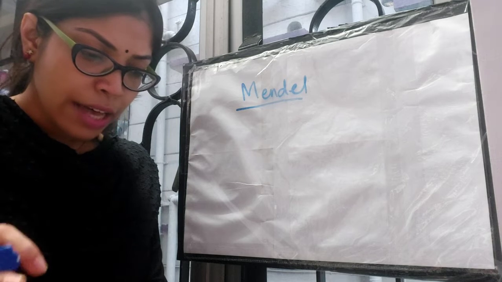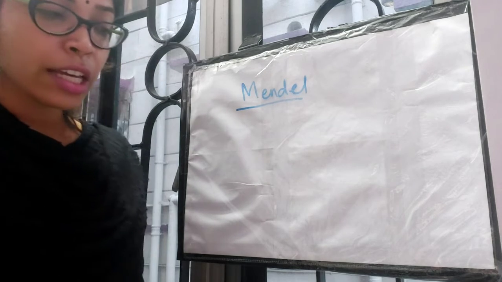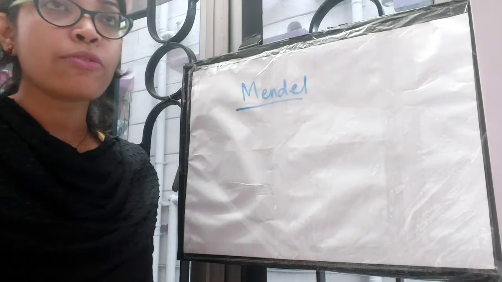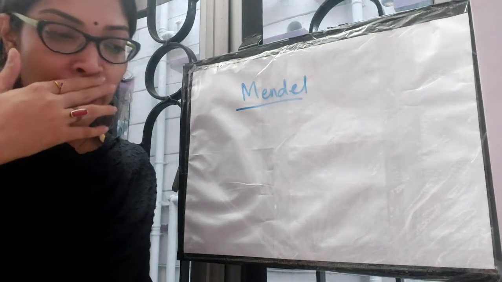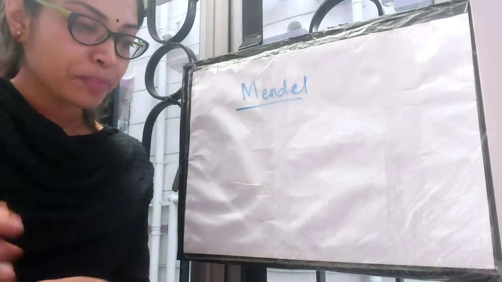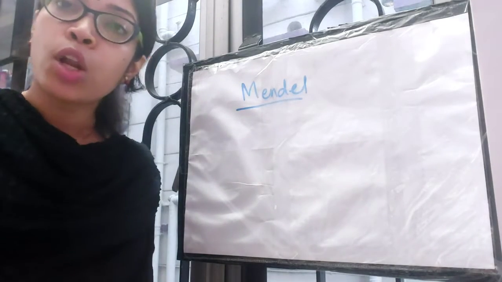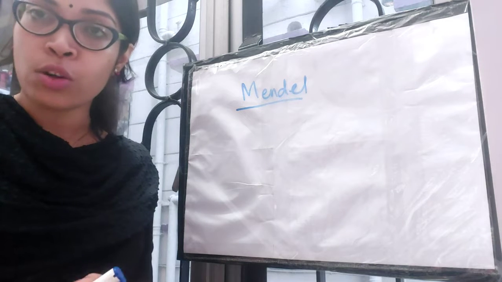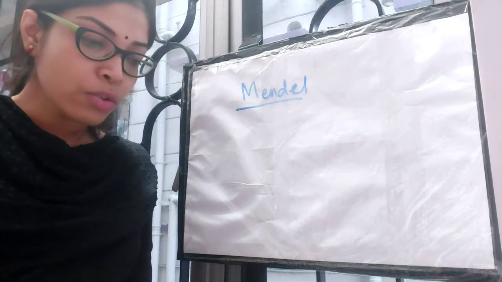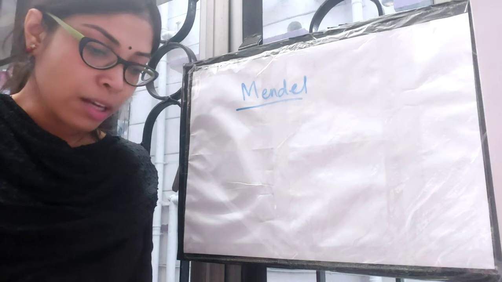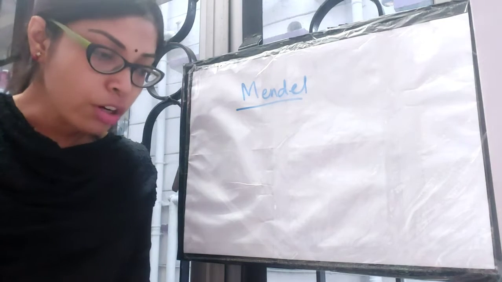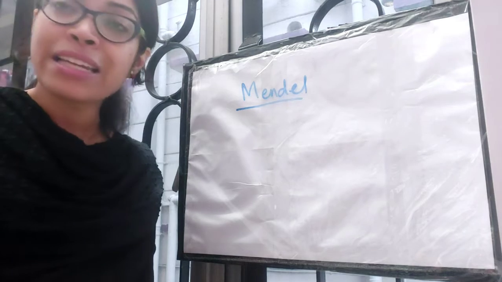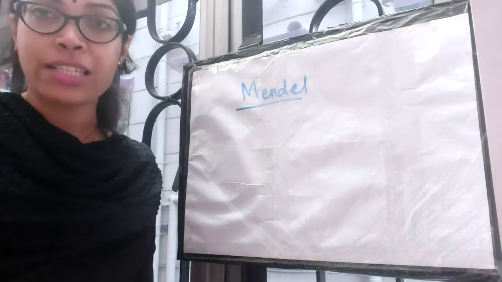He did the experiment with about 14,000 pea plants, and then he gave some laws which are altogether known as Mendel's laws of inheritance. We are going to talk about the laws as well, and before going into the laws, we need to know why Mendel selected pea plants for his experiment.